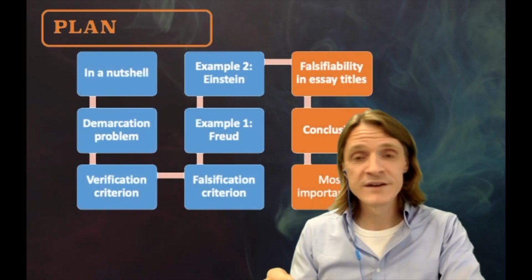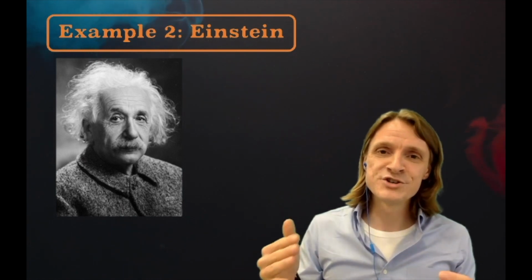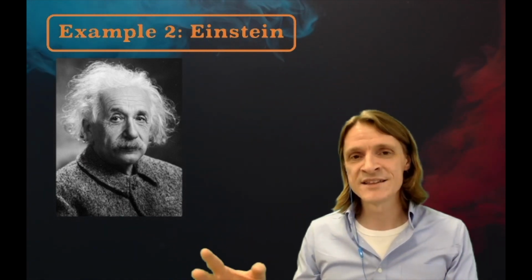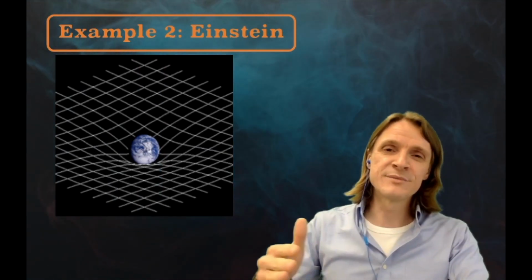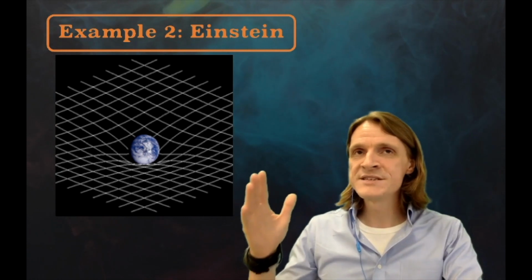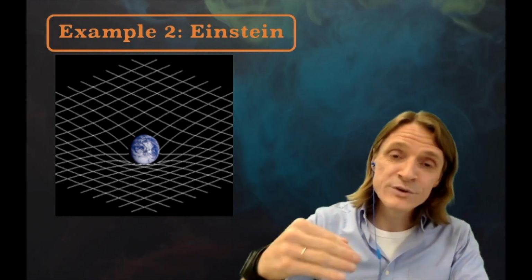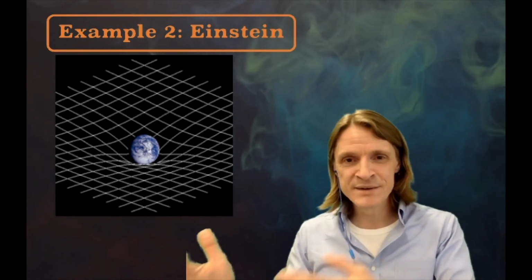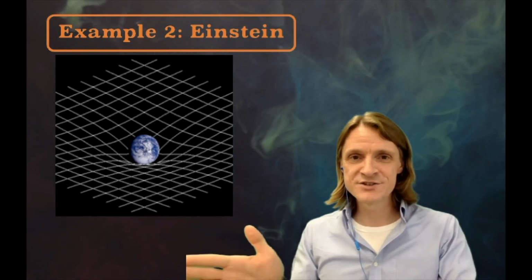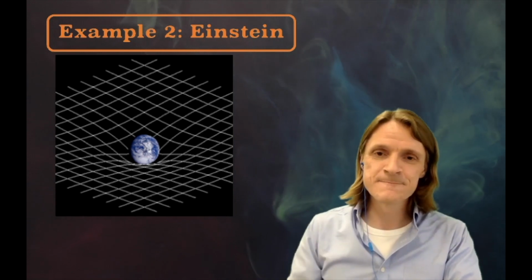Now, example 2, Albert Einstein. When Einstein published his relativity theory, it challenged many ideas existing at that time, and so some scientists found it very hard to believe. One of the claims of his theory is that light can bend when it passes near heavy gravitational masses. For example, that light from a distant star will bend when it passes near the sun. More accurately, it's not the light that bends, it's space itself, and light just travels in this bent space.